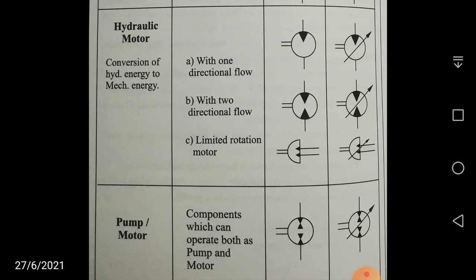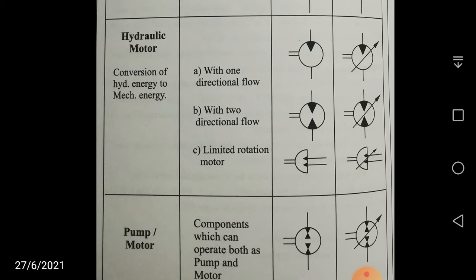Because both are combined, you can see this particular symbol is shown like this in the third column. Similarly for fixed displacement, and for variable displacement, as usual, there is an inclined arrow going through the circle. So here you are having both; this system works as both pump and motor.